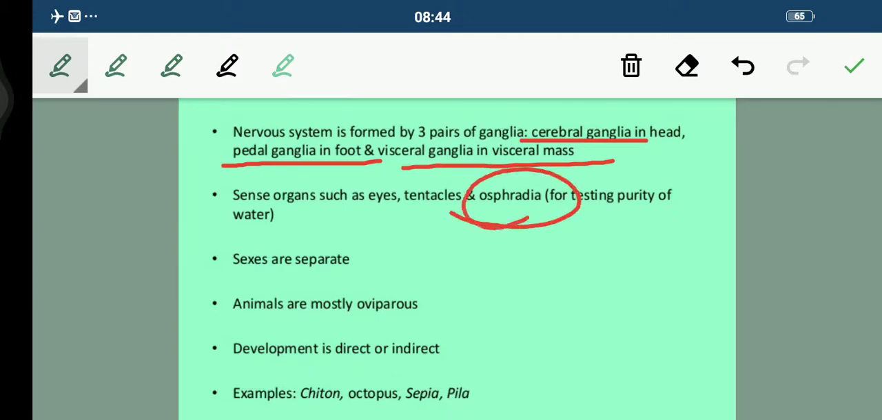that is done by the osphradium. Their sexes are separate, students. So definitely male is different and the female one is different. Fine. And animals are mostly oviparous. Fine. So they lay eggs, and development may be direct or indirect. Examples we have are chiton, octopus, sepia and pila.